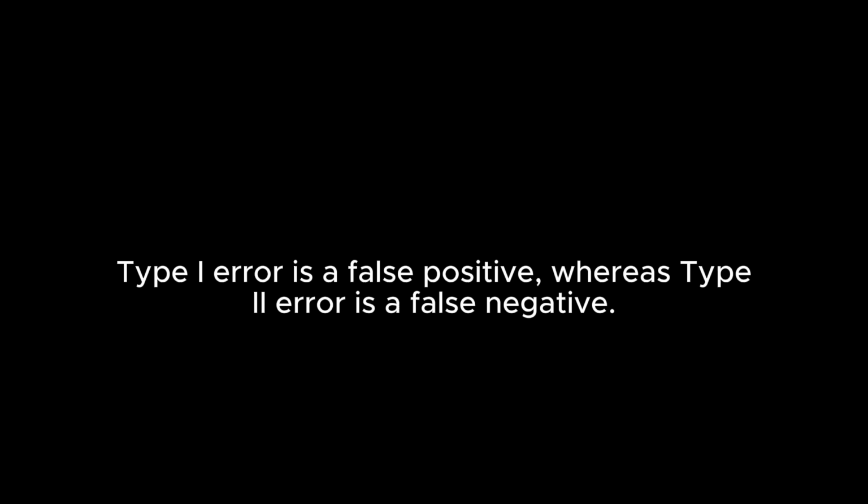27. What is the difference between type 1 and type 2 errors? Type 1 error is a false positive, whereas type 2 error is a false negative. 28. What are the limitations of a decision tree? They are prone to overfitting, can become unstable with small variations in data, and are biased with imbalanced datasets.